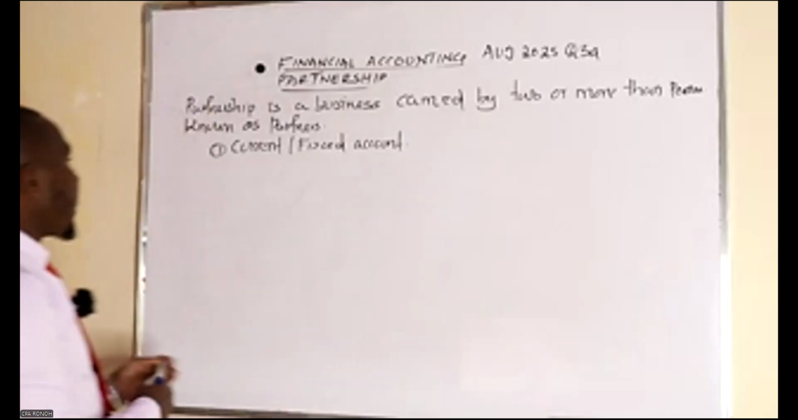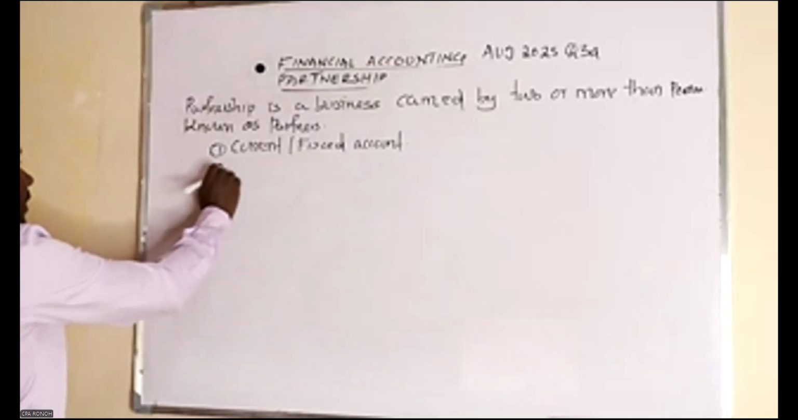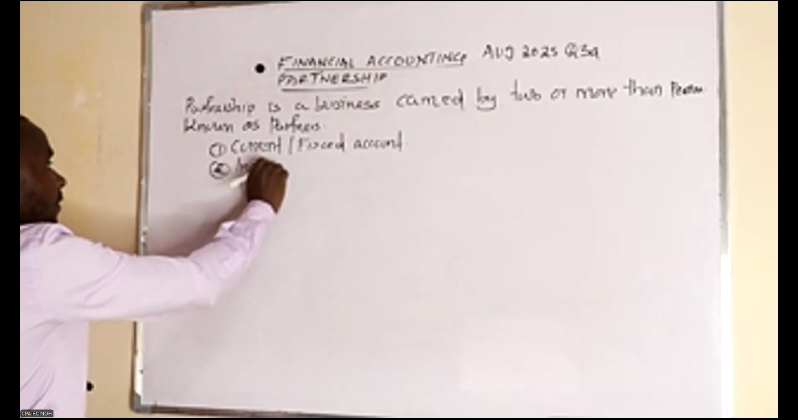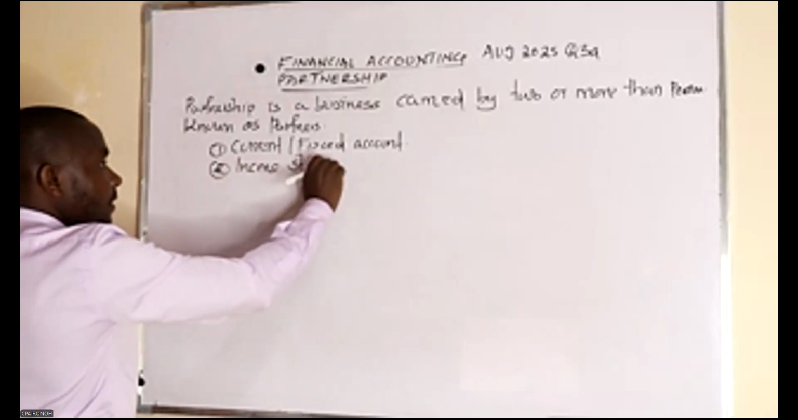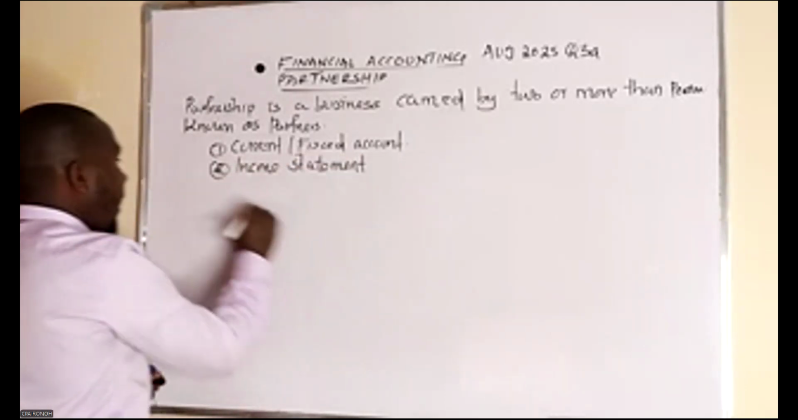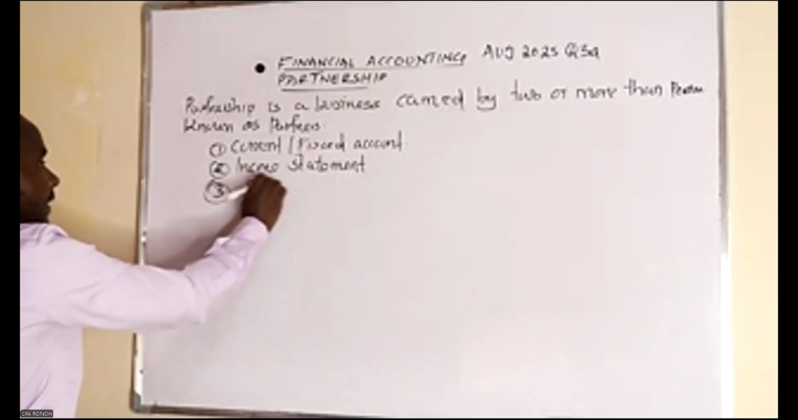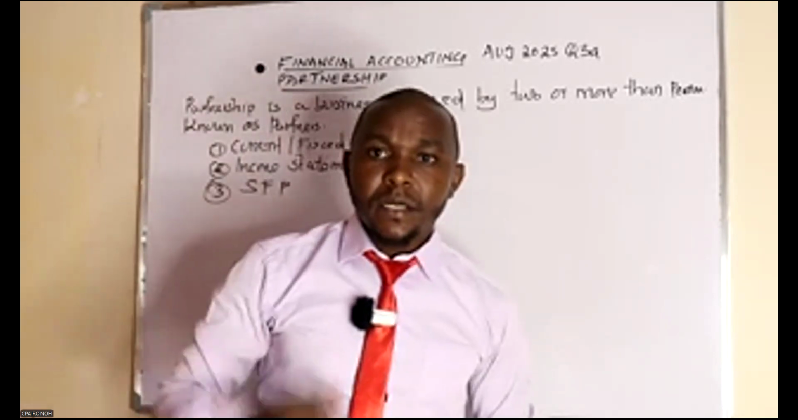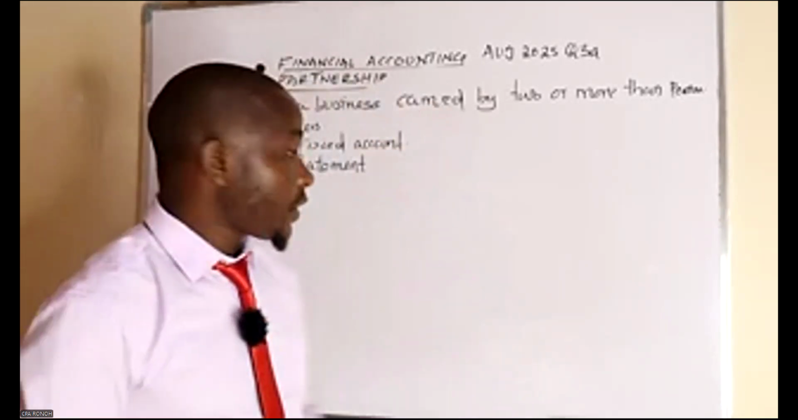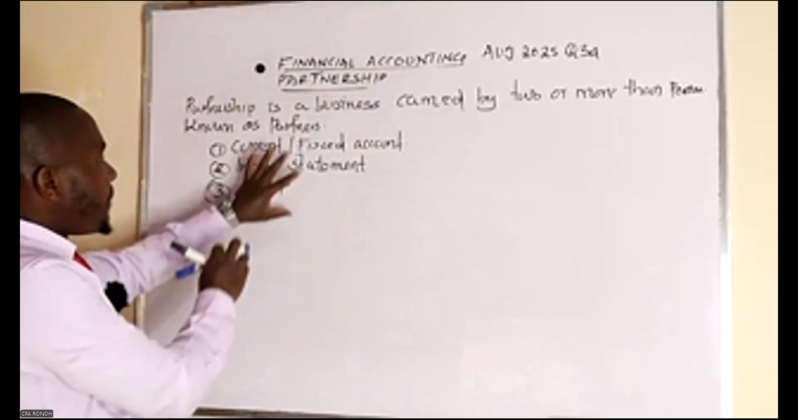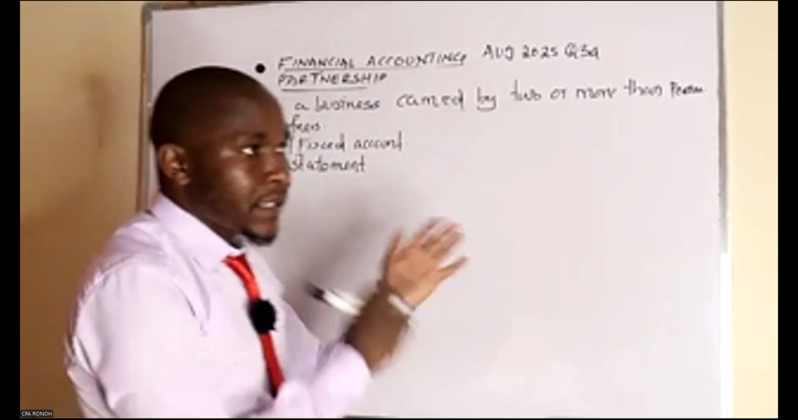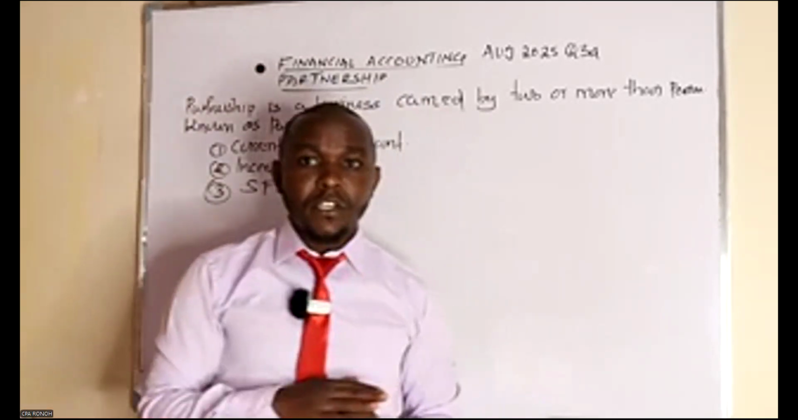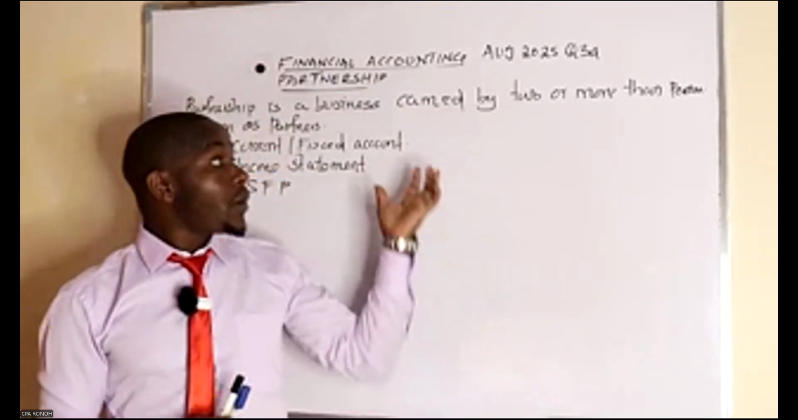And then number 2 of the statements is the income statement, and number 3 is the SFP, which we call the statement of financial position. We have talked more on this in our previous videos. If you go back, you will know more detail on this.